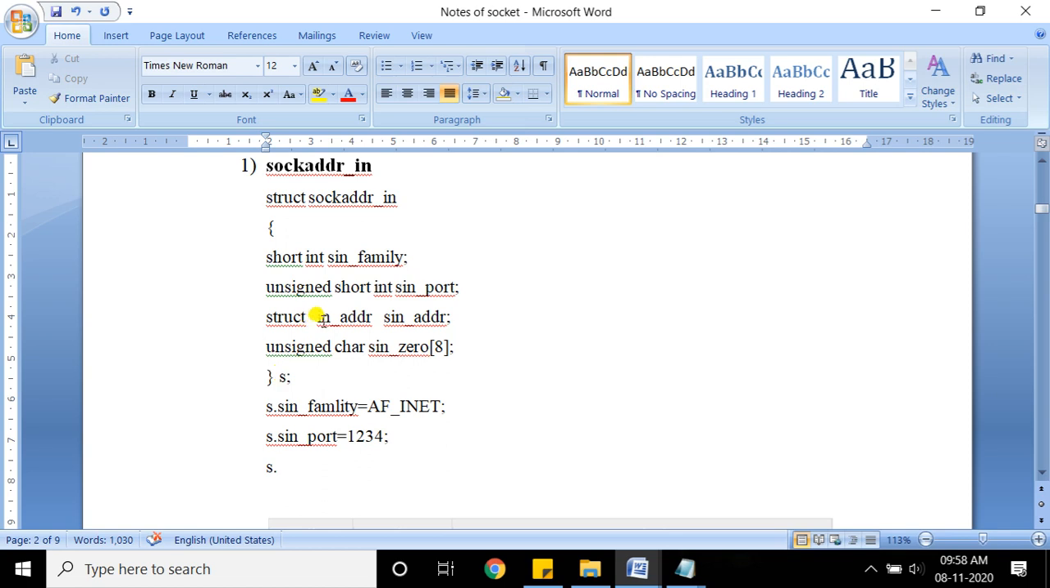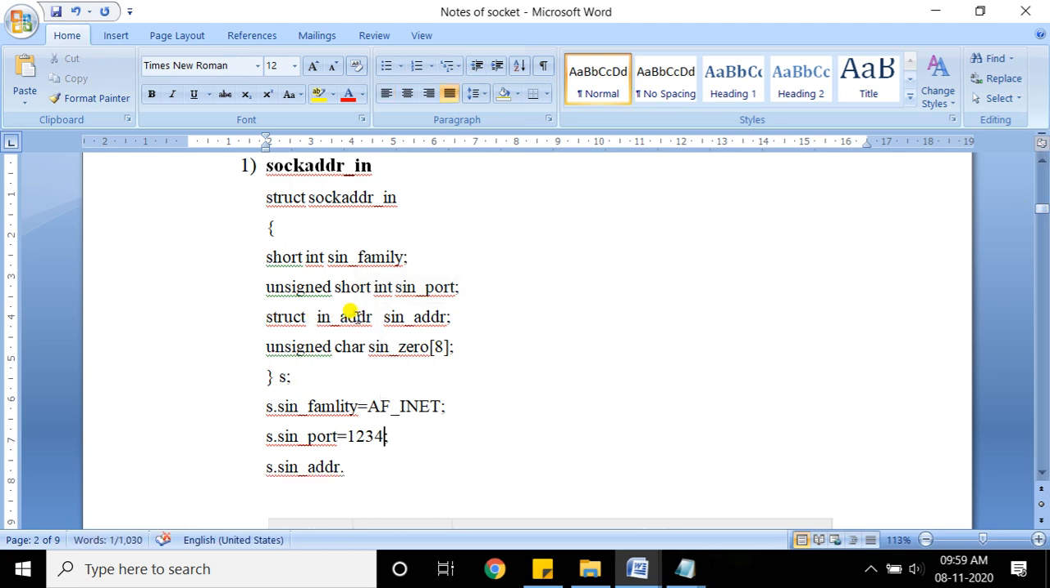So here this is a nesting concept. I can say sign underscore ADDR, this is the structure variable for in underscore ADDR. So how can I access the element of in underscore ADDR? In case of nesting, you need to use the double dot operator. So I can say s dot sign underscore ADDR, dot, then you can access the elements of in underscore ADDR.